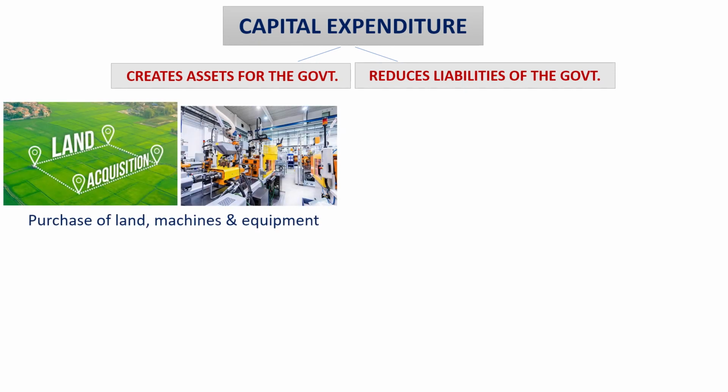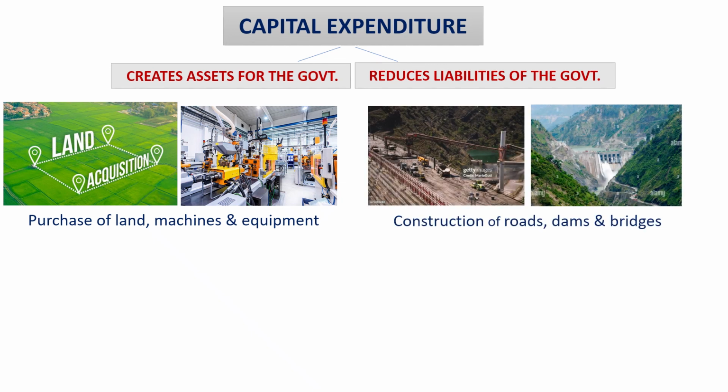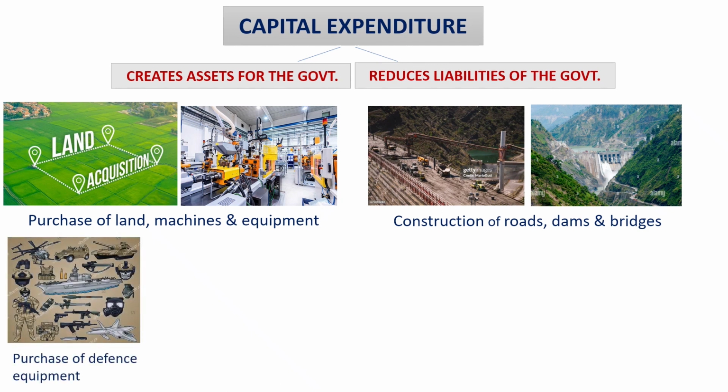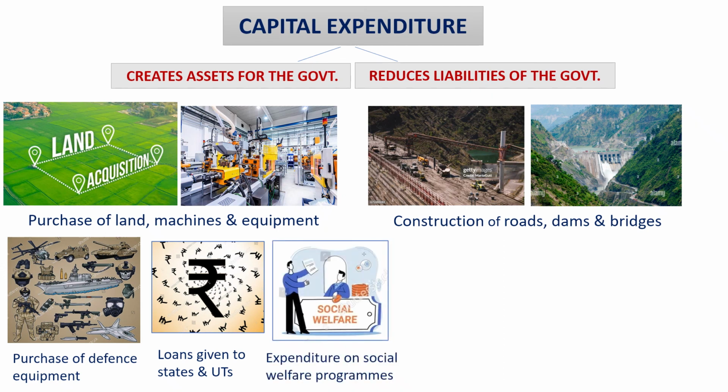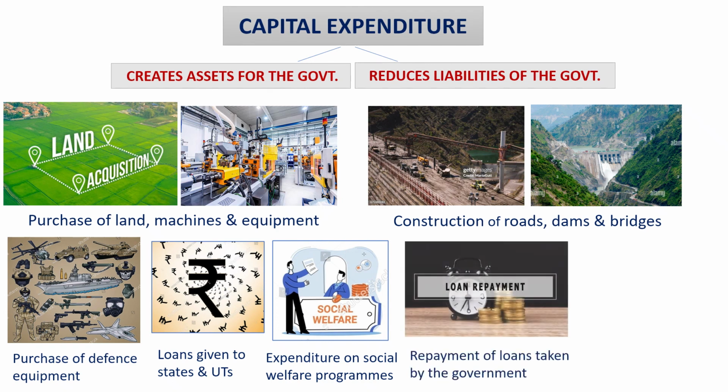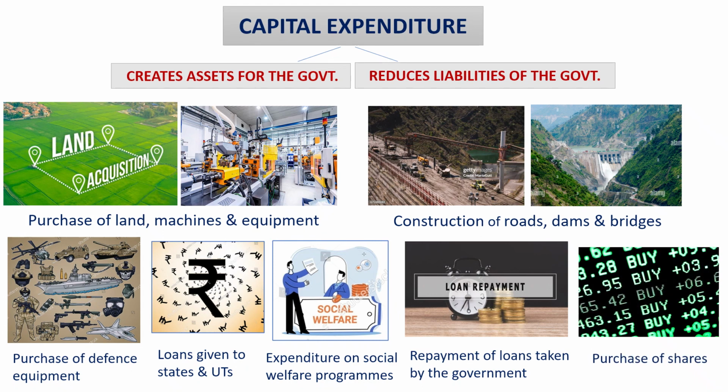So, expenditure on purchase of land, machines, and equipment, expenditure on construction of roads, dams, bridges, etc. by the government, expenditure on purchase of defense equipment, loans given to states and union territories, expenditure on various types of social welfare programs undertaken by the government, repayment of loans taken by the government, and purchase of shares of various companies by the government. All these come under capital expenditure of the government.